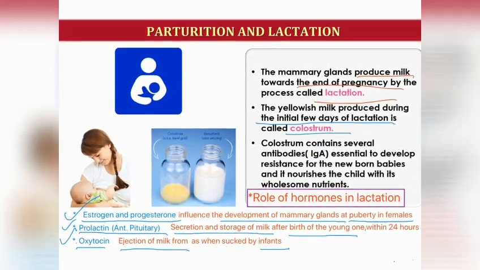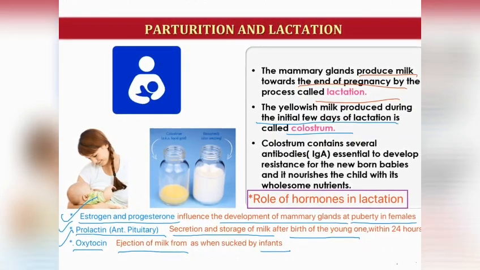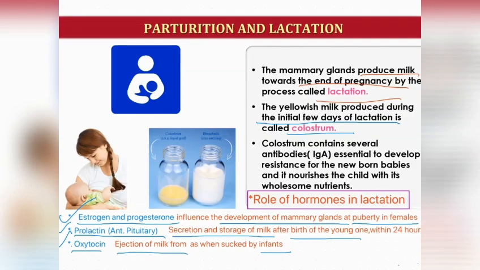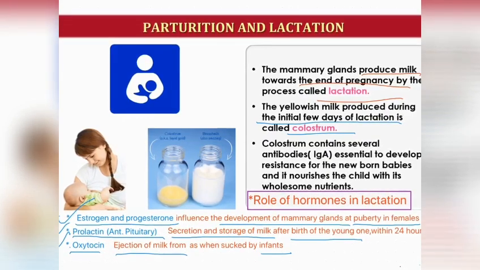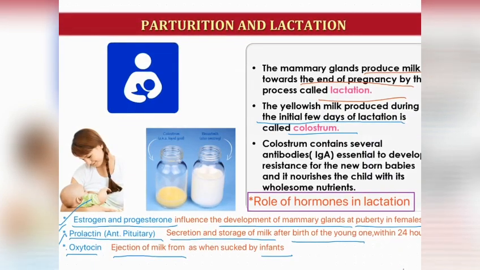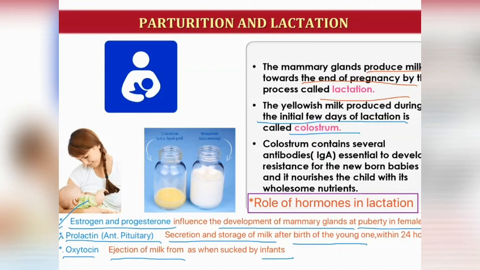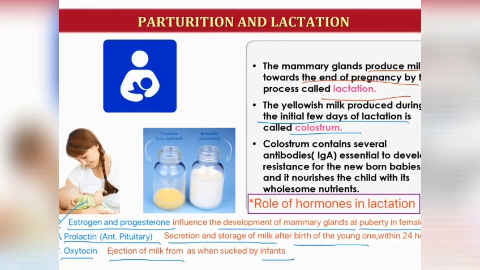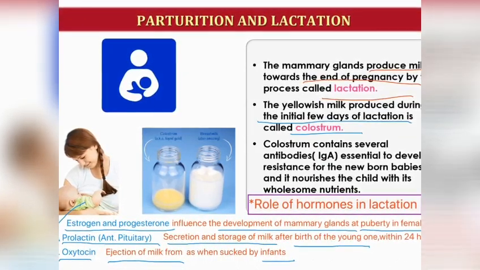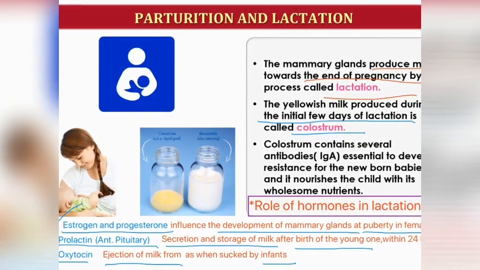So colostrum is the first milk which comes from the mammary gland of the mother just after childbirth for 2 or 3 days, and this colostrum is very important for the baby. It must be given to the babies so that the baby gets complete nourishment, protection and immunity.